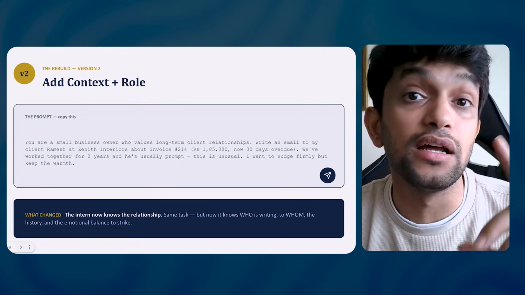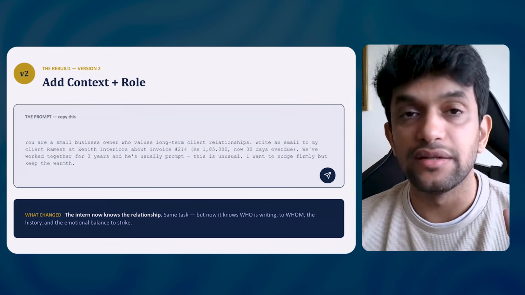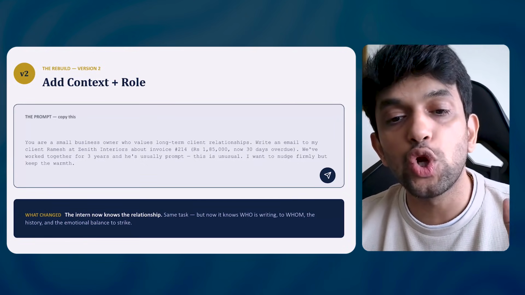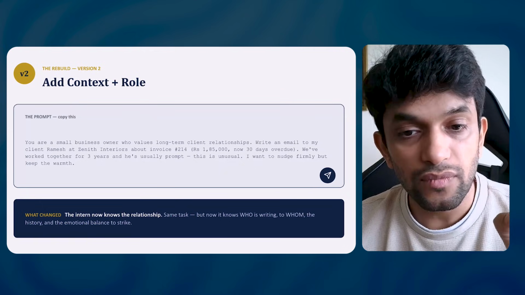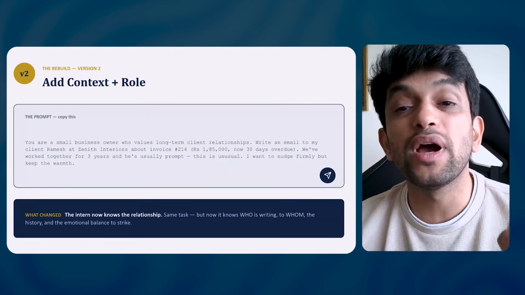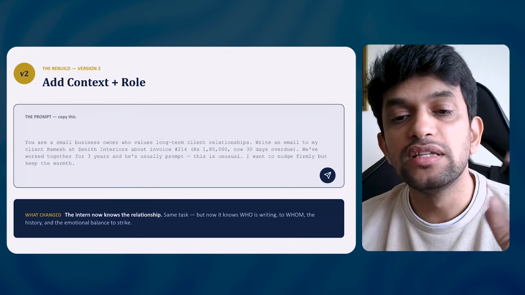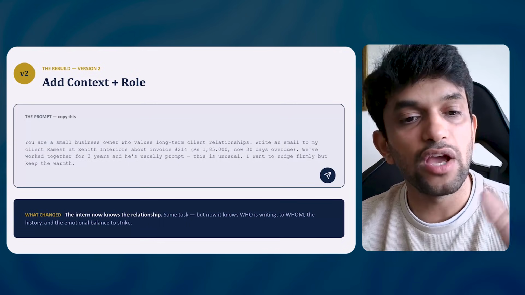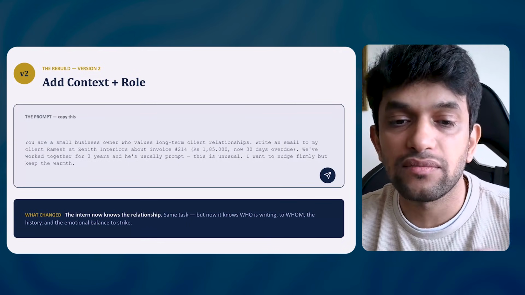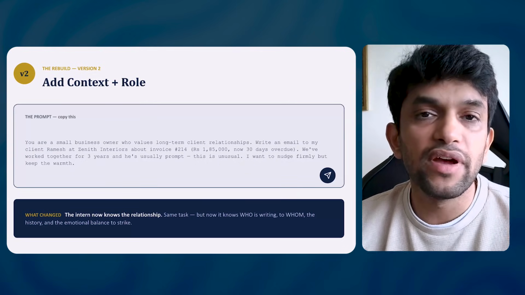Who is the client? Earlier it was not there. Here we say the client is Ramesh at Zenith Interiors. The client works at Zenith Interiors. About invoice number 214. It is for rupees 1,85,000. Now overdue by 30 days. We have worked together for 3 years and he is usually prompt, this is unusual. We have been working with this company for 3 years, and he is usually on time, but this is the first time he has delayed.